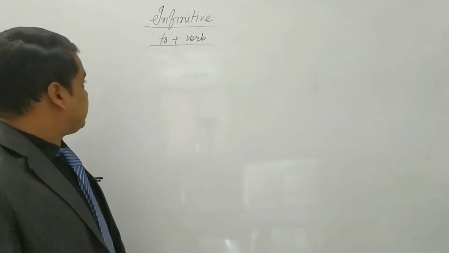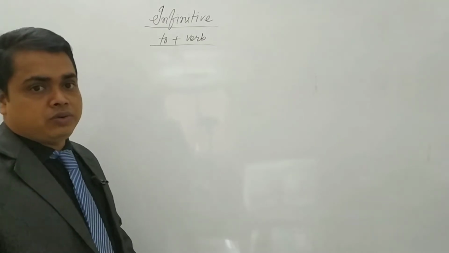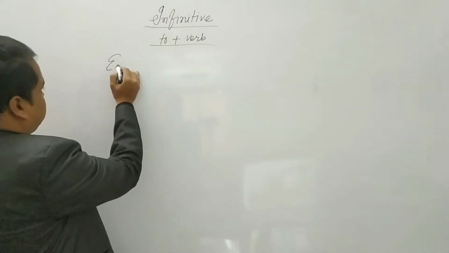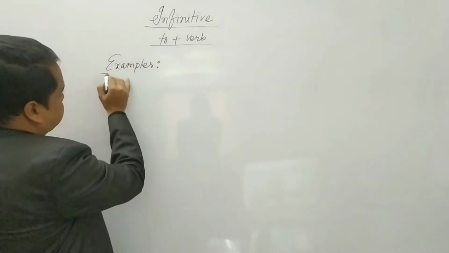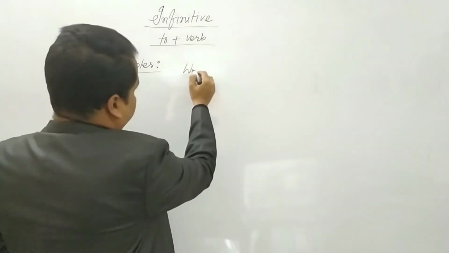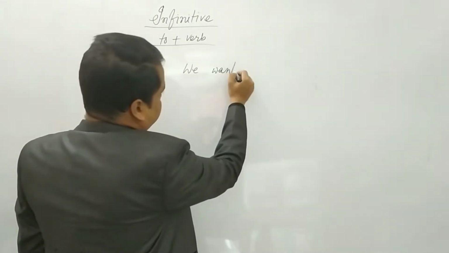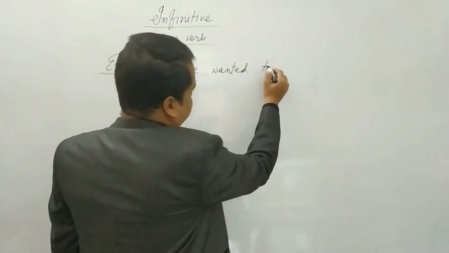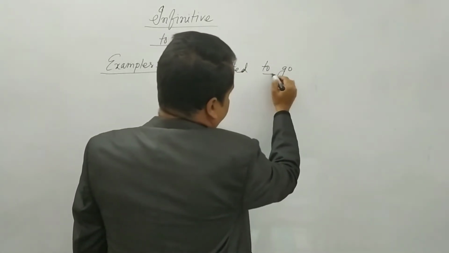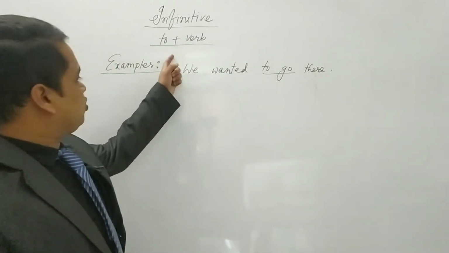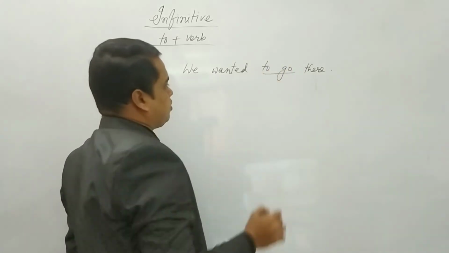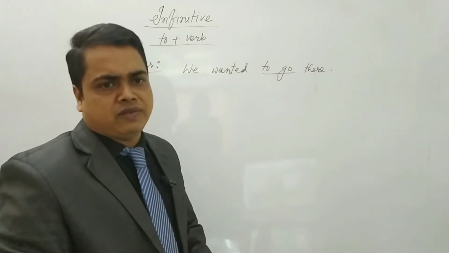If I give some examples, it will be more clear to you. Look at your examples. We wanted to go there. Here I have told you to plus verb. If you get to plus verb, it will be called infinitive.